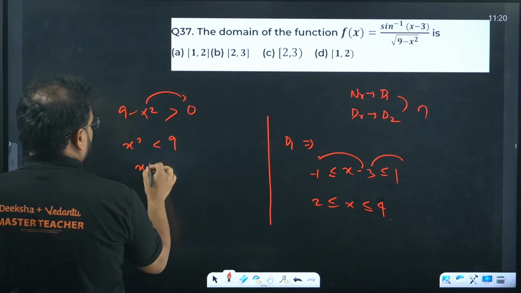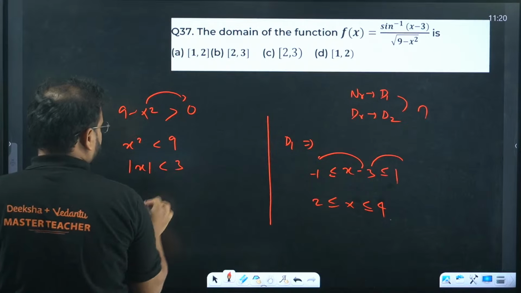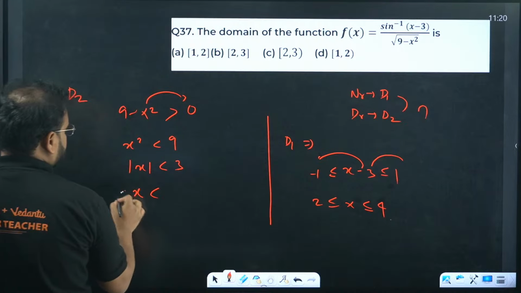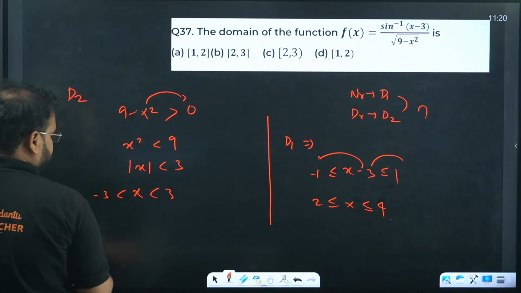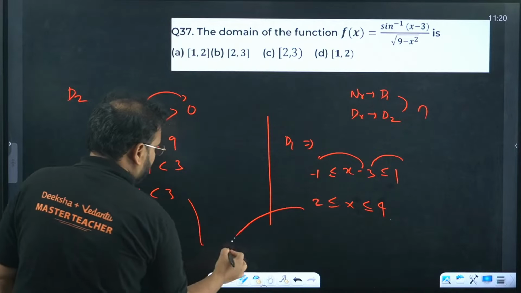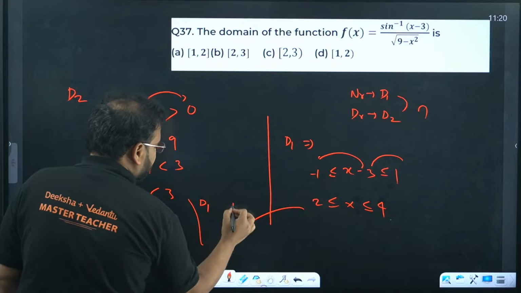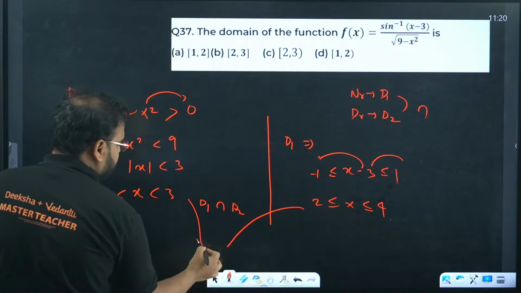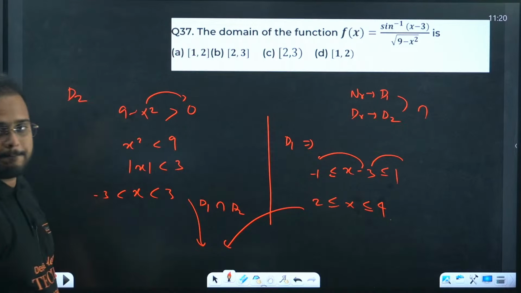Take modulus. Mod of x is less than 3. It means x is between what? Minus 3 and 3. What did I mention? Take both D1 and D2 intersection. What's the answer going to be?